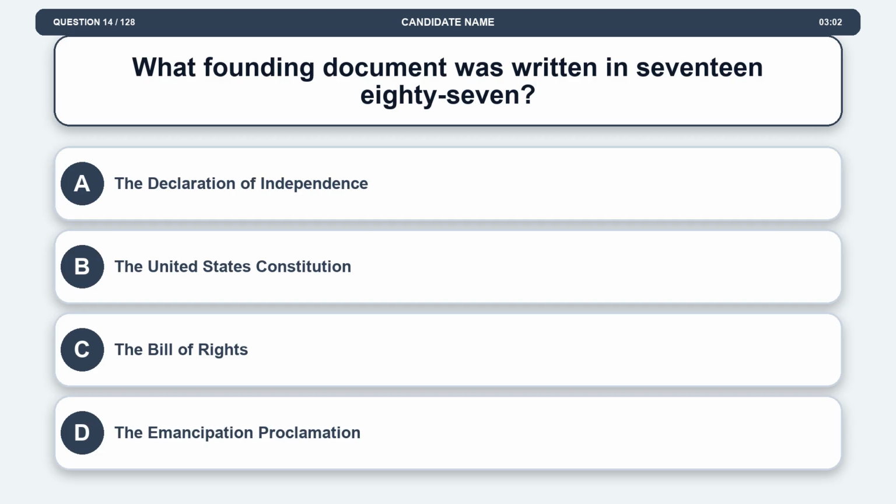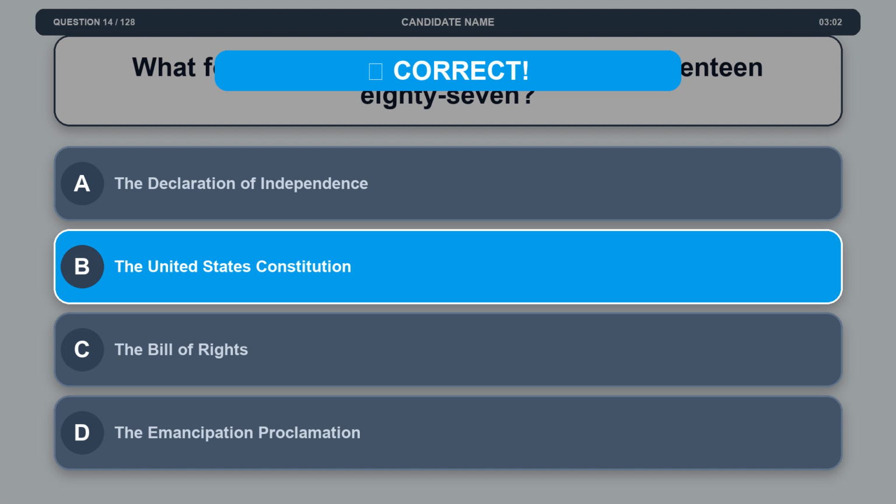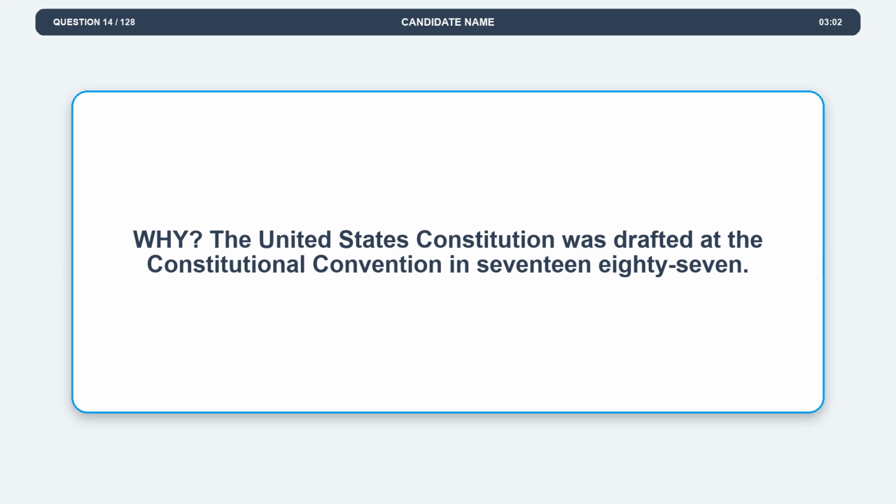Question 14. What founding document was written in 1787? Option A, the Declaration of Independence. Option B, the United States Constitution. Option C, the Bill of Rights. Option D, the Emancipation Proclamation. The correct answer is option B, the United States Constitution. Explanation. The United States Constitution was drafted at the Constitutional Convention in 1787.